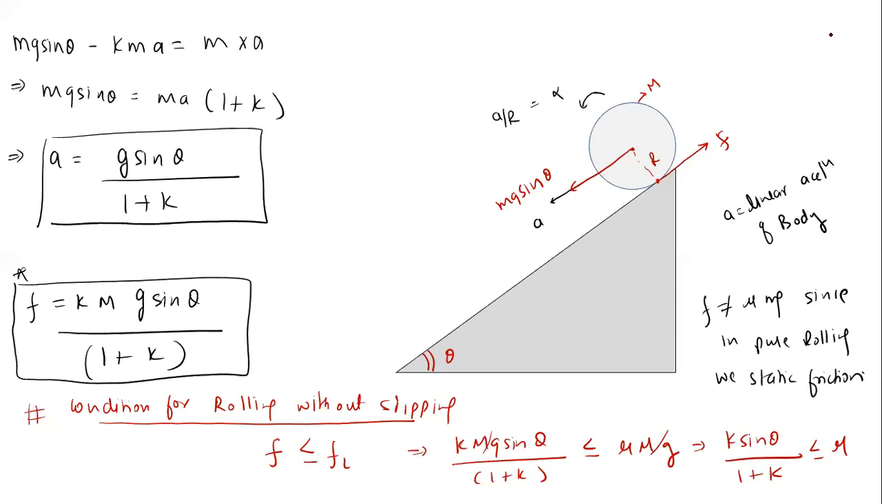See, 10 by 3 is the answer, no? Sine 30 is half. M is equal to 2, so half gets cancelled out. M is equal to 2, so m gets cancelled out. K equal to half, so in the numerator you have half, in the denominator you have 3 by 2, then half gets cancelled out. So 10 by 3. That is the same answer.